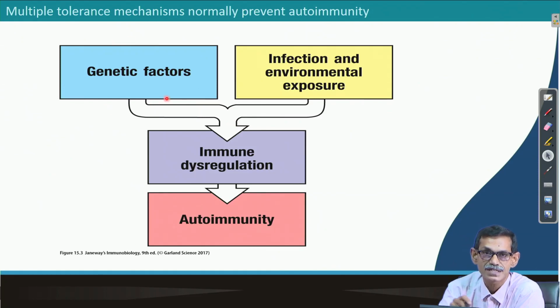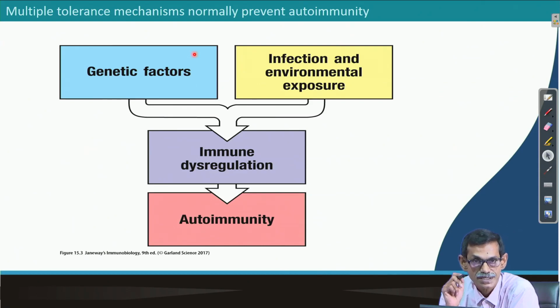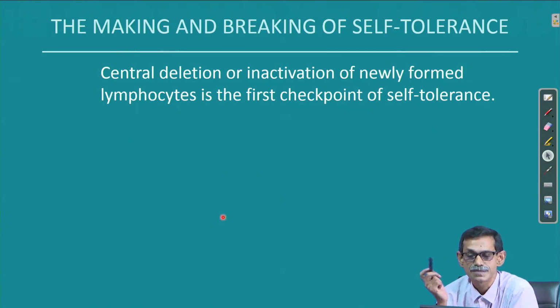One, genetic factors; it may be genetically regulated, or there are some genetic defects. Or maybe some infection or environmental exposure induces that autoimmunity. Okay. Either genetic factor or infection and environmental exposure, both, or independently alone, individually, can induce immune dysregulation or dysfunction, which can lead to autoimmunity. Okay. Autoimmunity means development of the disease.